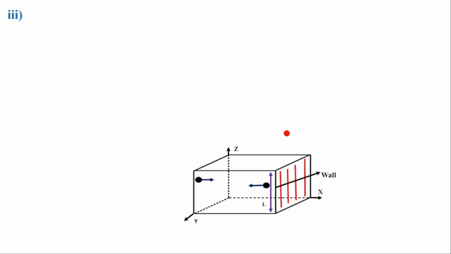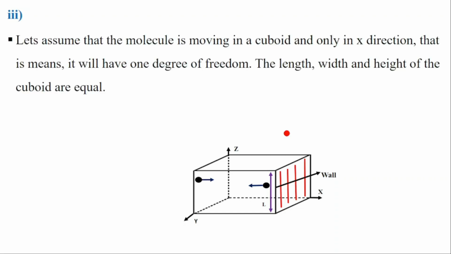What was the second sub-question? The second sub-question was asking to explain the relationship between degree of freedom and the internal energy. So we are going to assume that a molecule is moving in a cuboid in one direction. That means the molecule is having 1 degree of freedom moving in one direction, x direction.